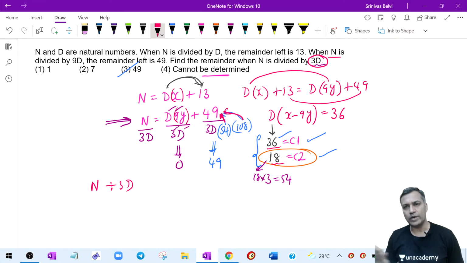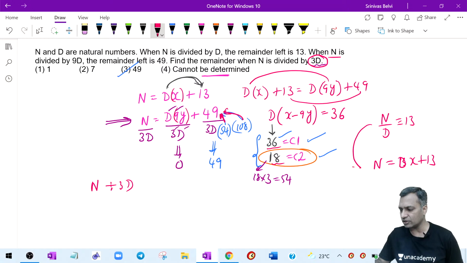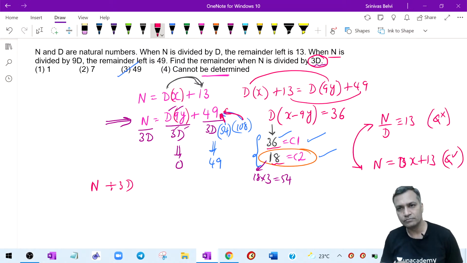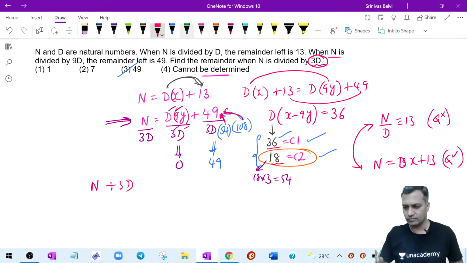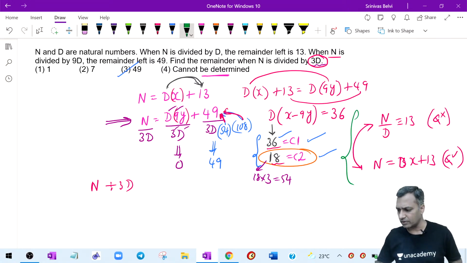Rishik, I told you two ways, right? How you can represent n divided by d, the remainder is 13. This is one way. The other way is n is equal to d times some quotient plus 13. These are the only two ways of representing the division algorithm. Here I don't mind the quotient. Here I mind the quotient. That's it. There is nothing big about it. We make a fuss if things are pretty complex. So these are the two ways.